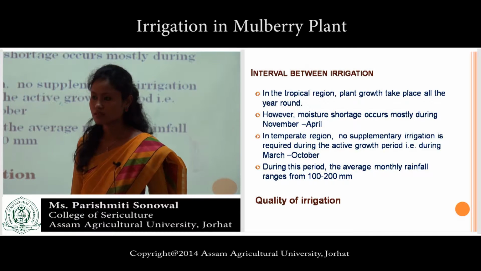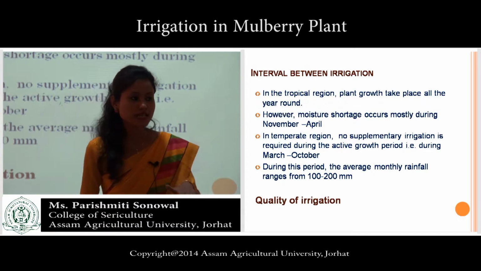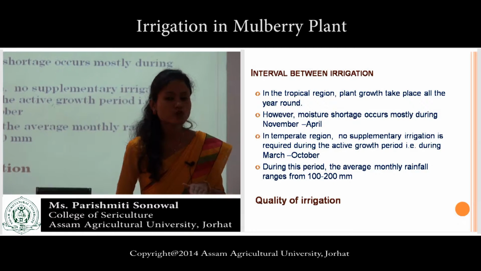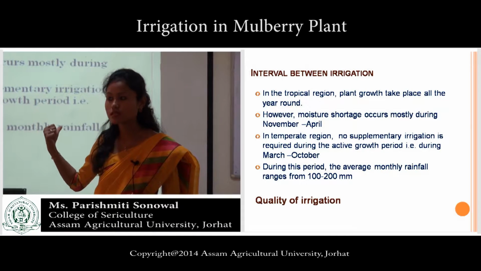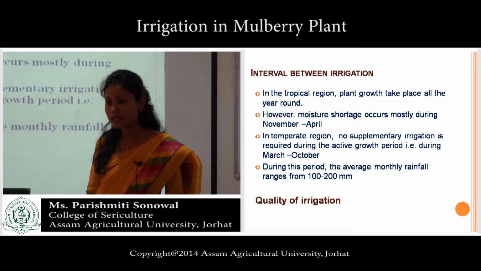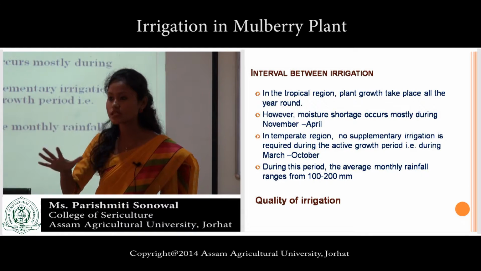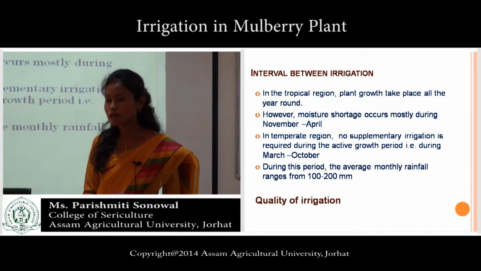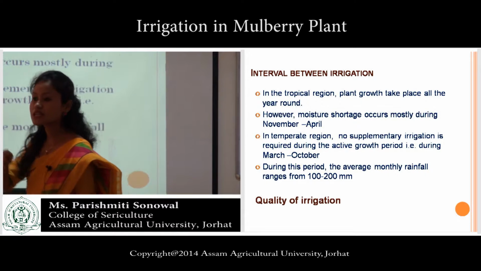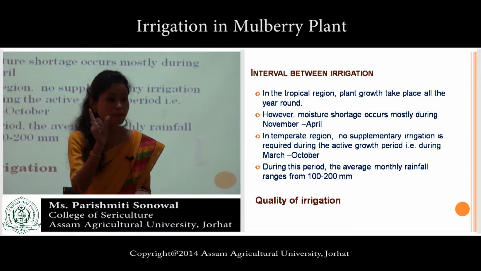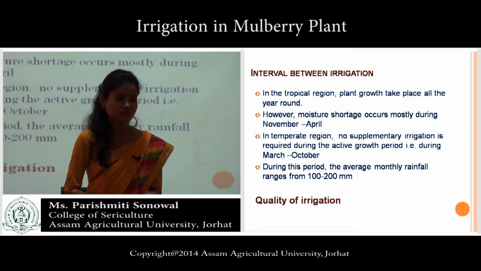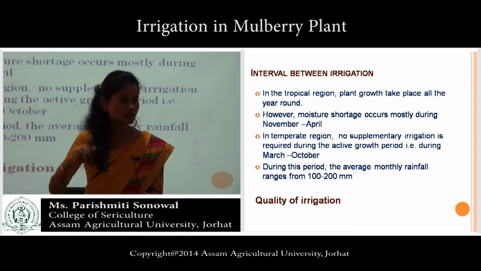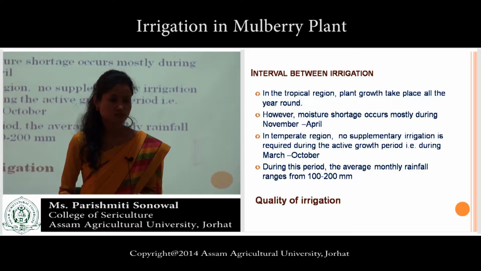In a place where there is sufficient rainfall, 100 to 200 millimeter per month, no supplementary irrigation is required. But for Karnataka, it is 600 millimeter per annum. That is why we go for irrigation. Clear?